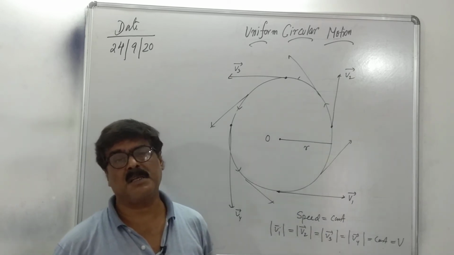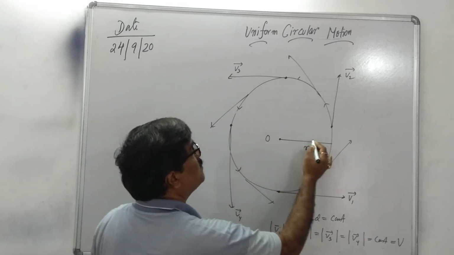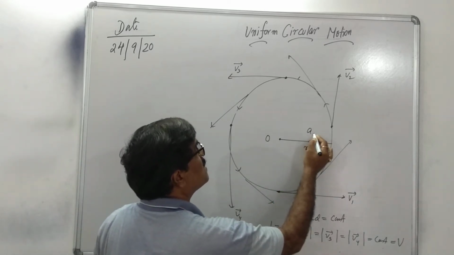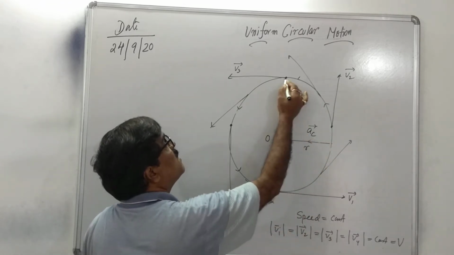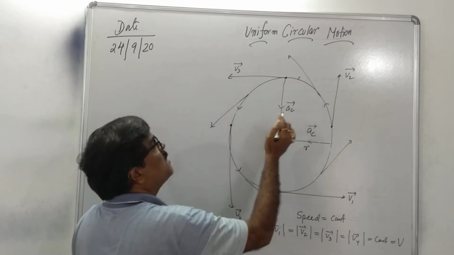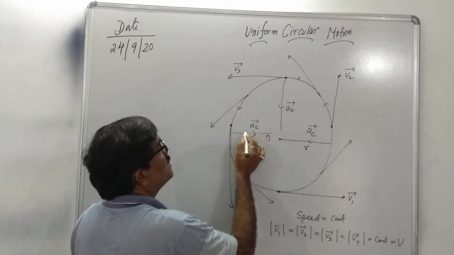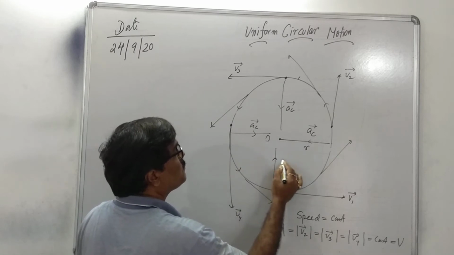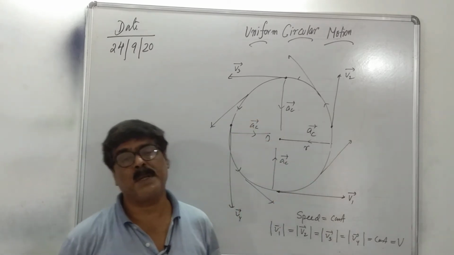Why is it called centripetal? Because this acceleration is always towards the center. This acceleration is along the radius, towards the center. That is why it is known as centripetal acceleration.